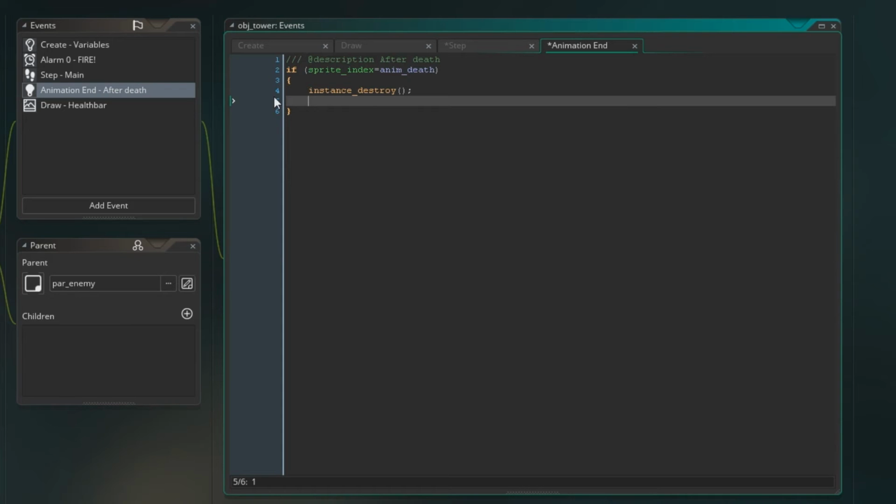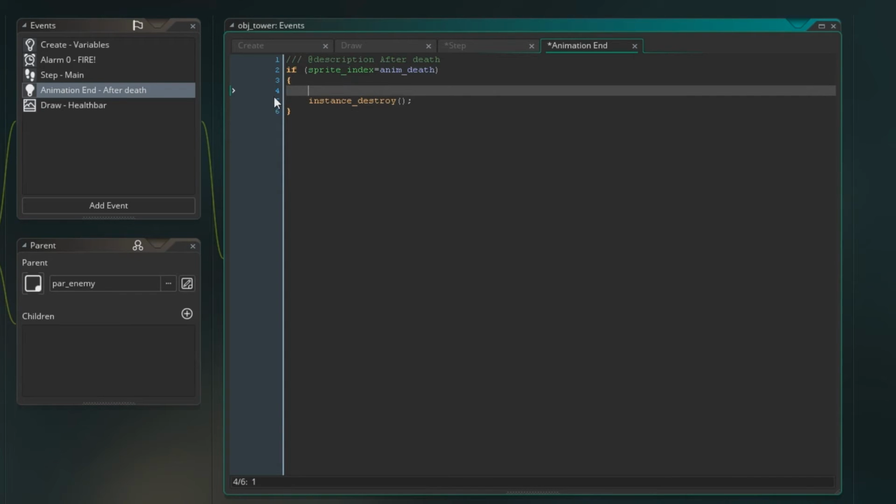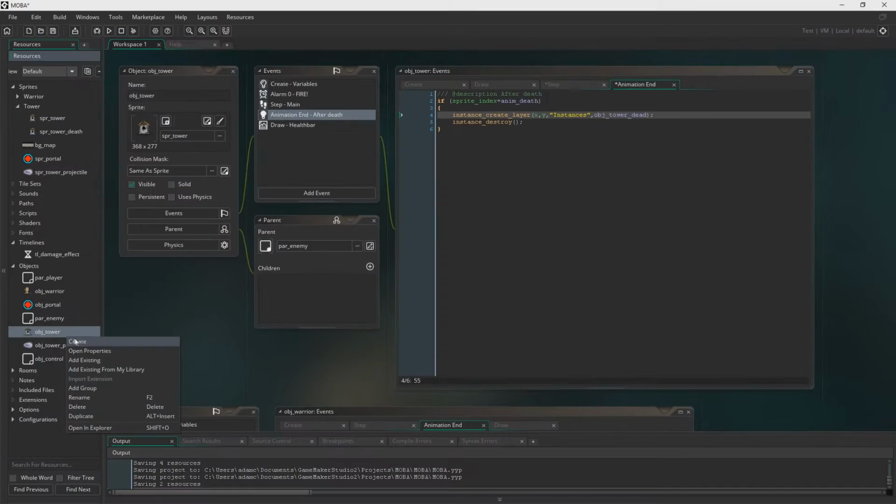And we're going to create another object in a second. You will do that first. We're just going to create an object in its place, and we'll call it, if I can type. Yeah, so we create object tower dead. Okay, that's a very creative name, Lost. Well done.